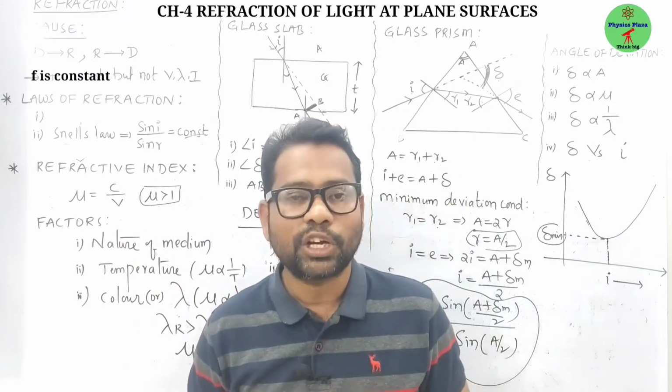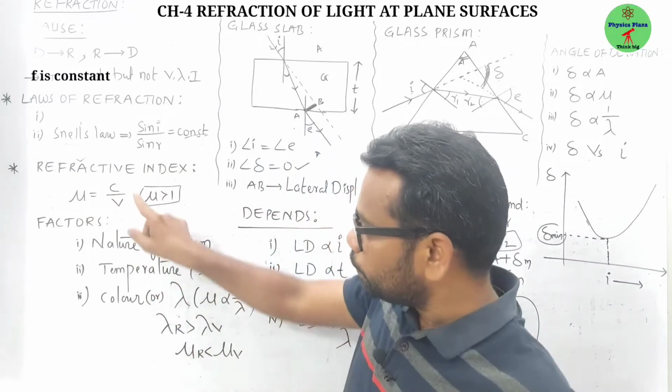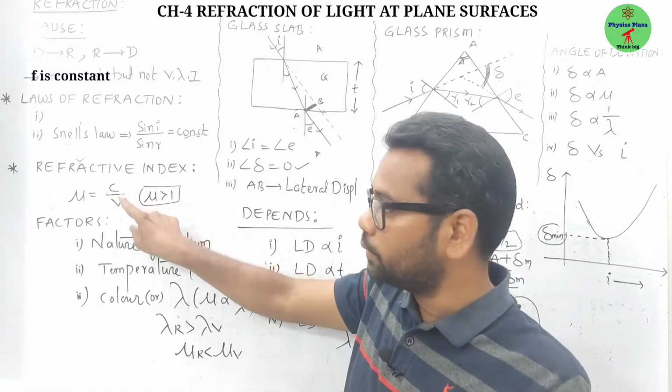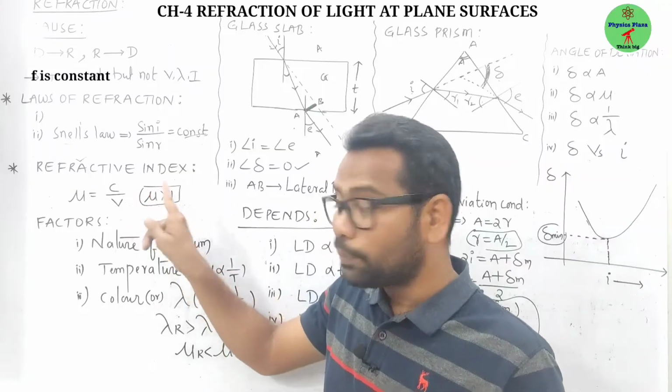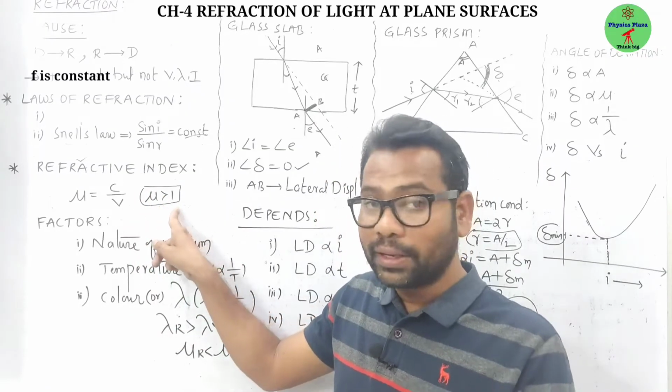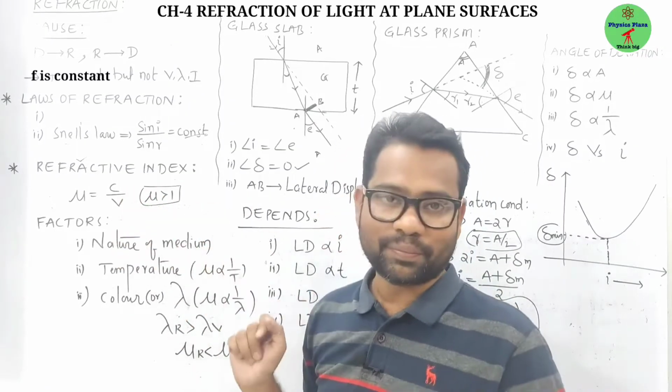What is the refractive index, children? It is the ratio of the speed of light in vacuum or air to the speed of light in a medium. Children, the refractive index of a medium can never be less than 1. It is always greater than 1. Why? Because c can never be less than v.